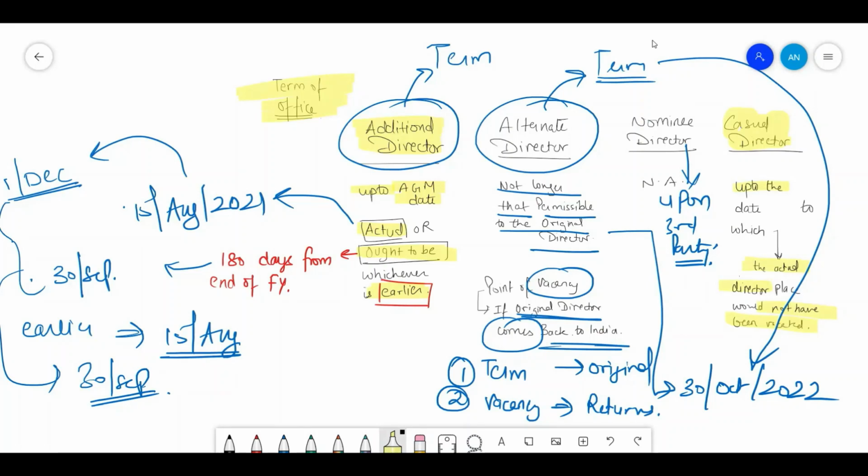All right, so the casual director's term would be the same as that of the original director in whose place the casual director is appointed. For example, let's assume that the original director's term would have been vacated on 30th of October 2022. Then the casual director's term will be the same as that of the original director, that is 30th of October 2022. I hope I made myself clear.